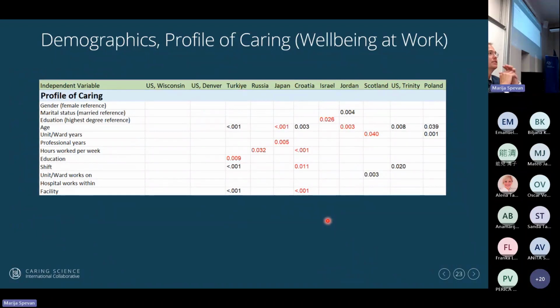Now, this is very interesting. When we look at the demographics of what is predicting each of these outcomes, look at how you see both red and black. That's because there is no consistent behavior of the demographics for these variables. So look at age, for example. In Turkey, it is positively correlated, so as age increases, well-being increases. That's true in Croatia, US Trinity, and Poland. However, in both Japan and Jordan, as age increases, well-being decreases.